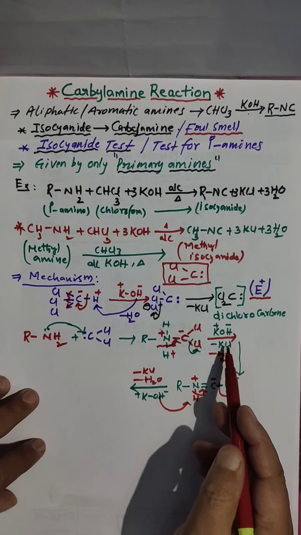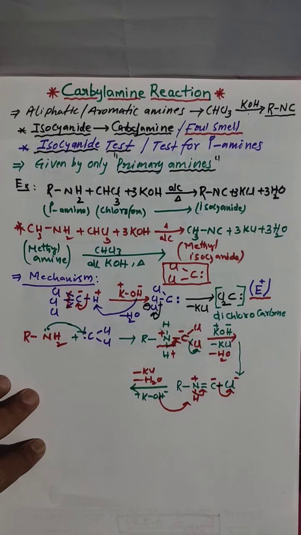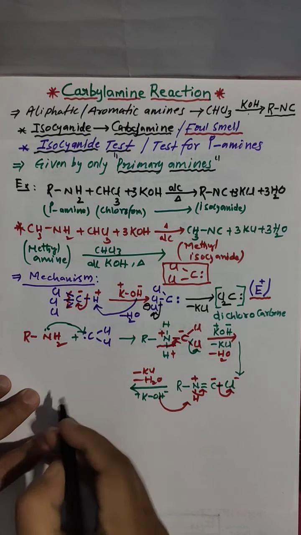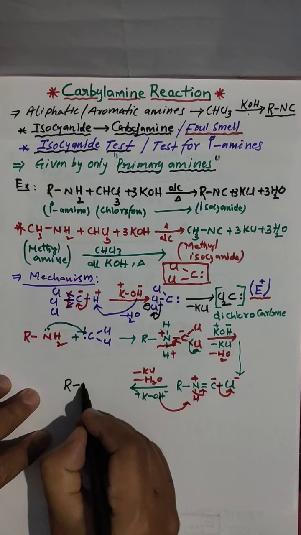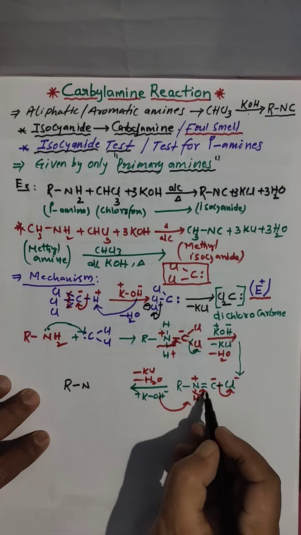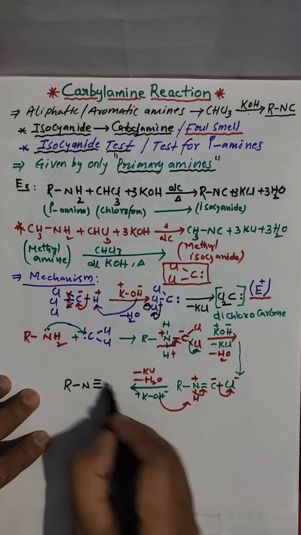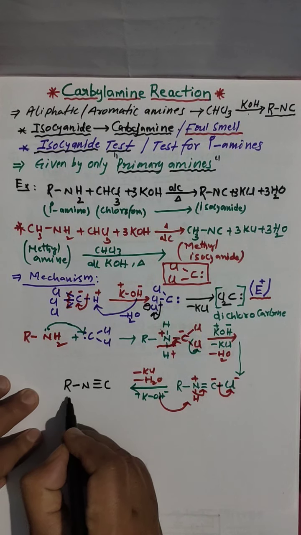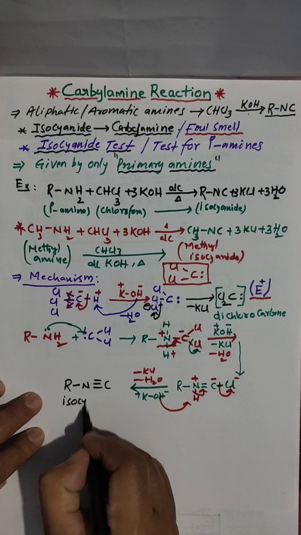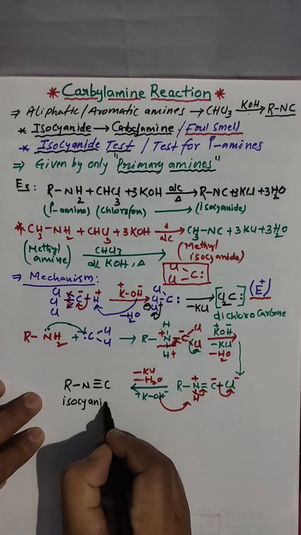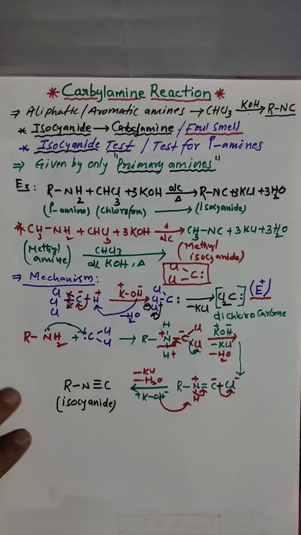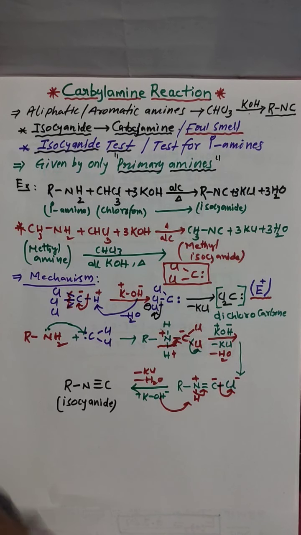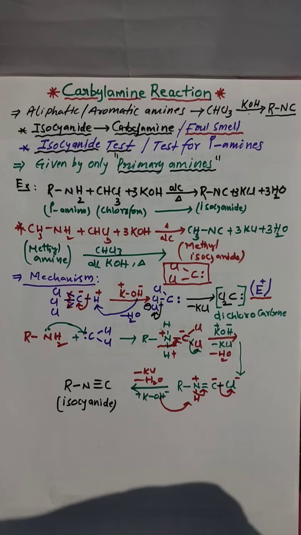Again, same reaction. See here, now finally what you are getting: R N, already double bond is there, we shifted to triple bond, and carbon. This we are calling isocyanide. Final product we got. And this is the mechanism for the carbylamine test.